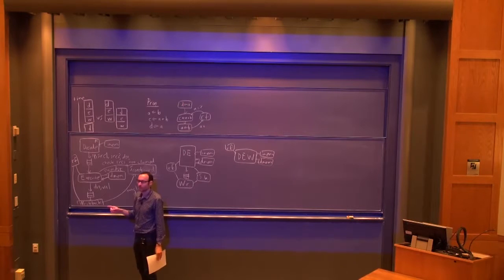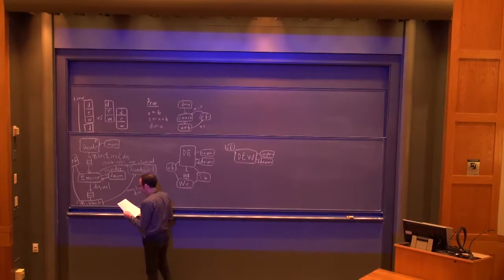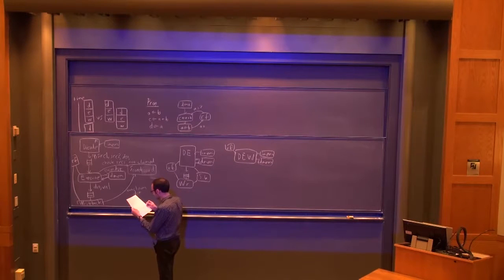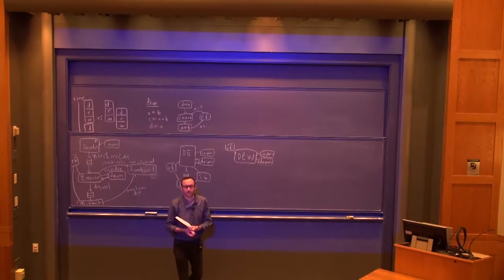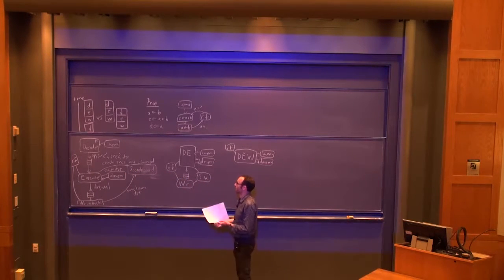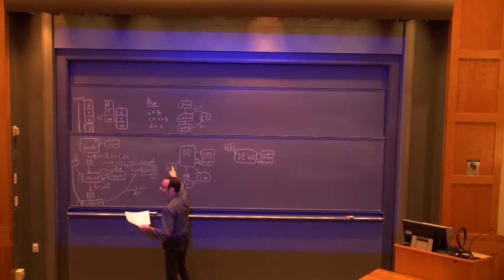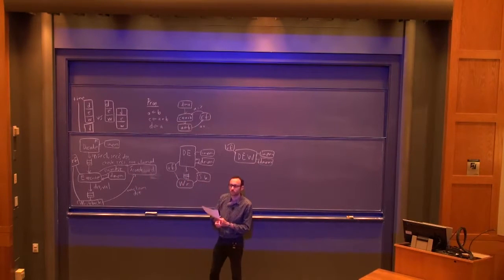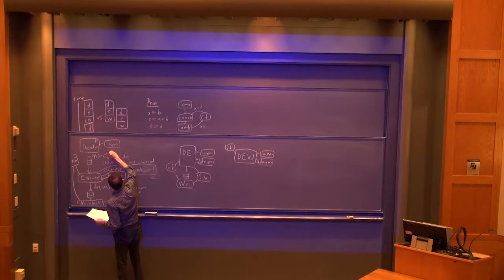Well, let's be a little informal here and think about what we need to know about the contents of this queue here. If this queue is ever non-empty, what needs to hold of the contents? What do we need to remember as an invariant to prove that we have a refinement from here to here? And I'll draw a little arrow over here so we can record an invariant of the queue.